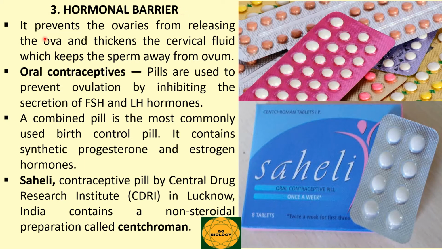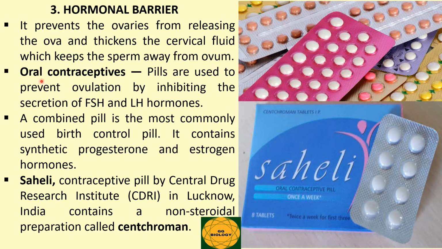Usually the hormones prevent the ovaries from releasing the ova. Thus, ova are not produced from the ovaries because of these hormones. The hormones also play a vital role in keeping the cervix thick by secreting a fluid known as cervical fluid. Because of this cervical fluid, the sperms are kept away from the ovum.